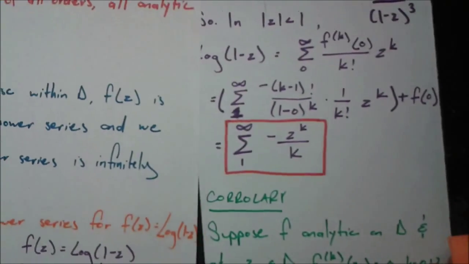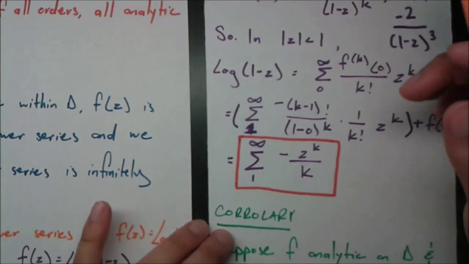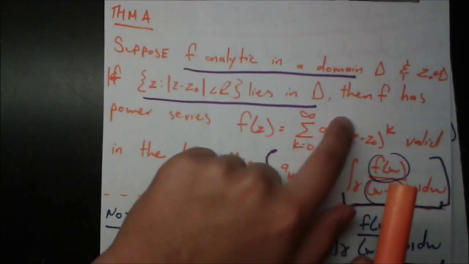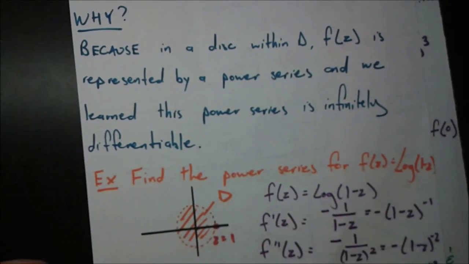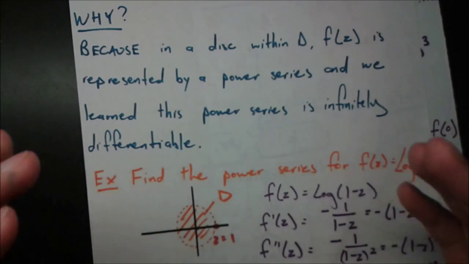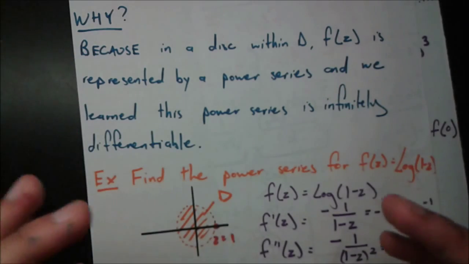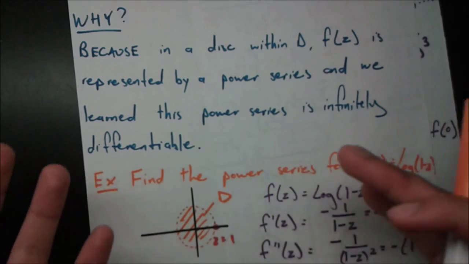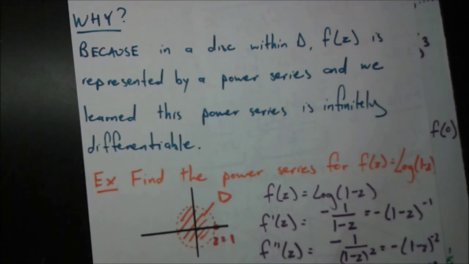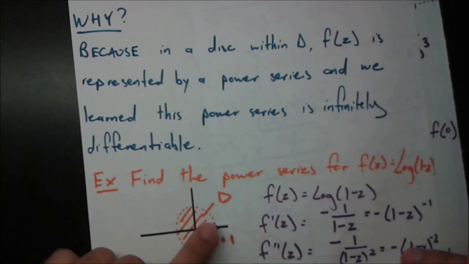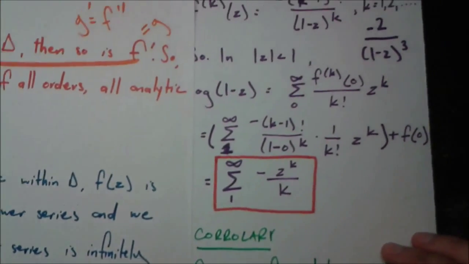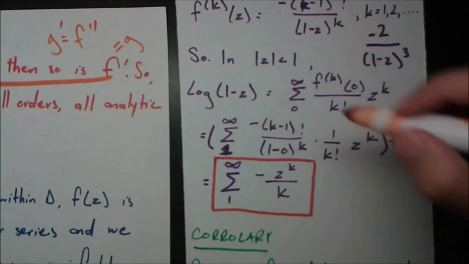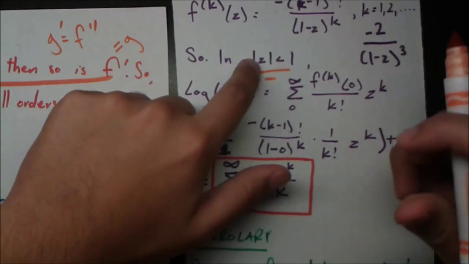So now what are we going to do? Now here's something interesting we're going to do. We want to find this disk which lies in D. It turns out that for the disk that lies in D, we're going to choose D itself because D is a disk. And D lies in D, if that makes any sense, because any set kind of lies inside itself. So this disk is our domain, which is allowed. So we're going to say inside, modulus z is less than 1, which is our disk. That's a mathematical representation of what our disk is.